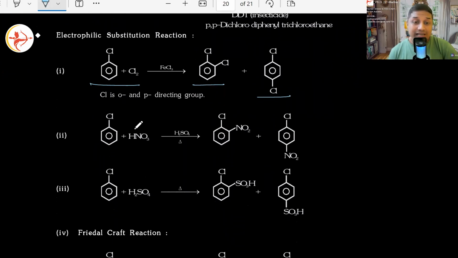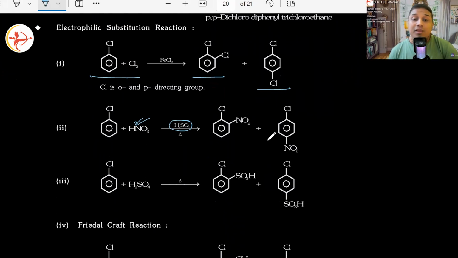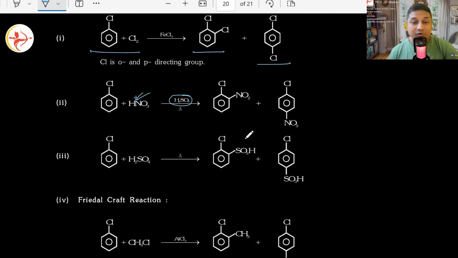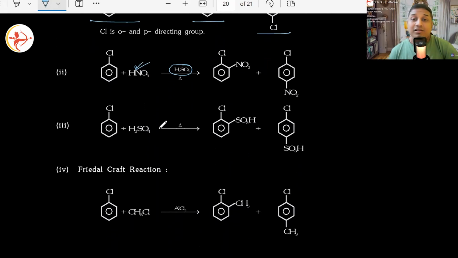A stronger acid than HNO3 is used, which is H2SO4, causing not just H plus to leave, rather NO2 plus to form, and that NO2 plus substitutes H plus either on the ortho or para position and forms orthochloronitrobenzene or parachloronitrobenzene.